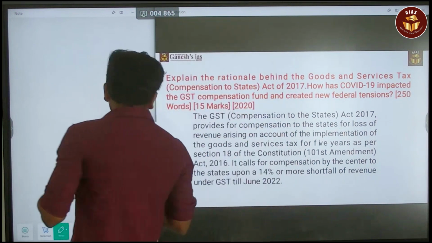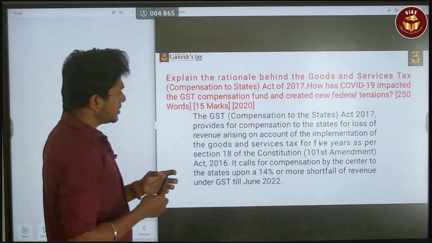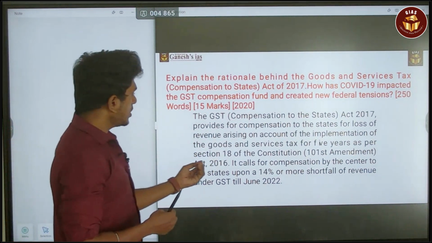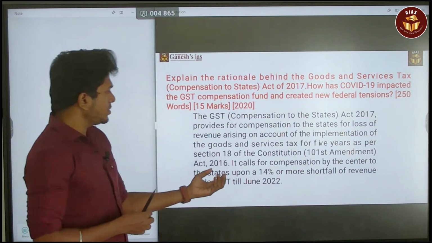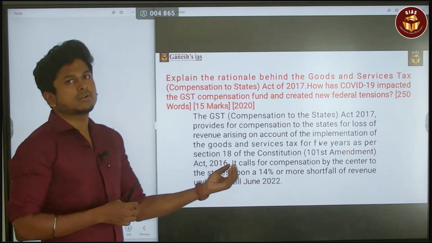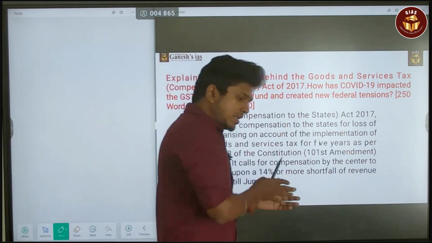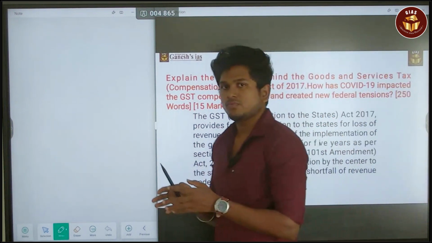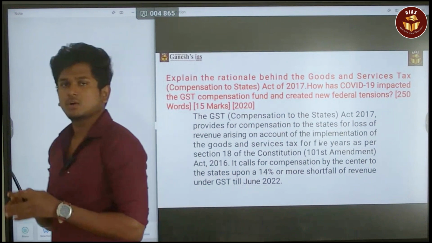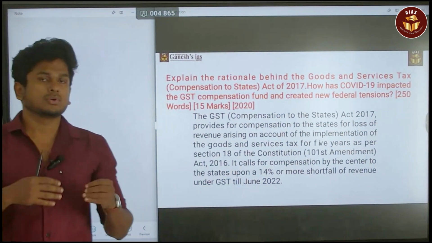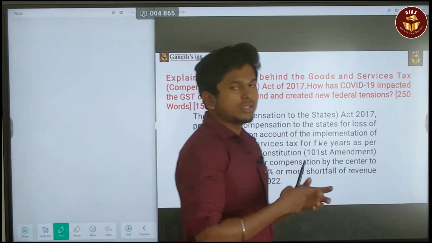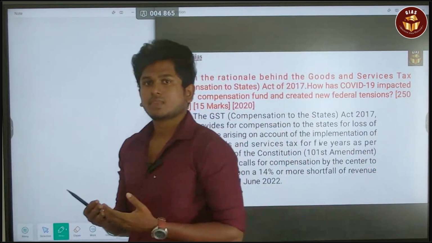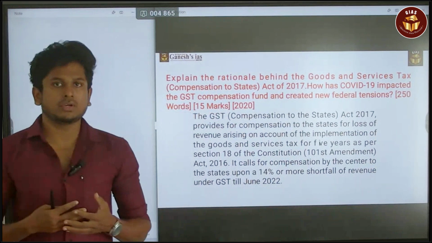So that compensation act provides compensation for the states for 5 years. Okay, and also if the state's revenue falls by 14% or more, comparing to the pre-GST, if there is a shortfall greater than 14%, then the GST Council is going to compensate those states for their revenue losses.